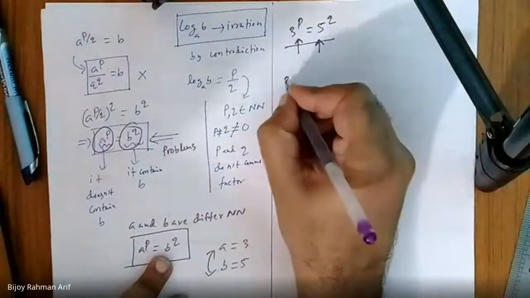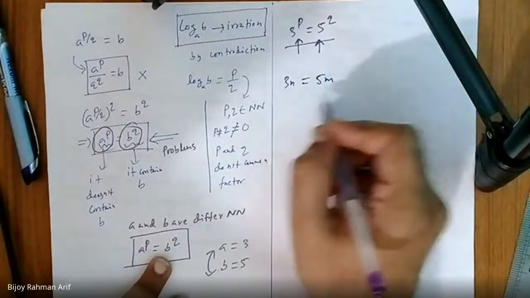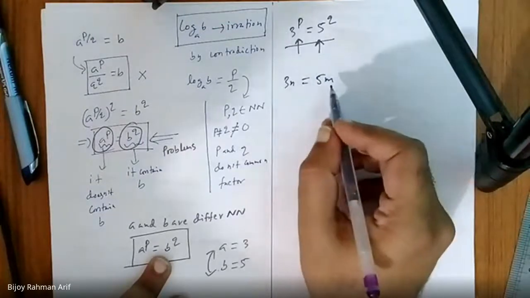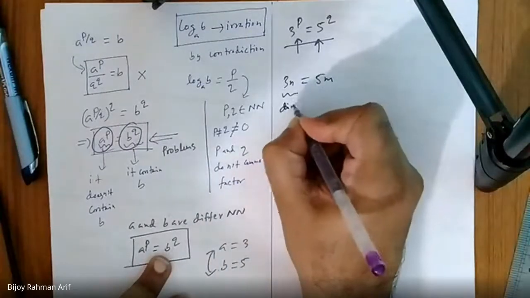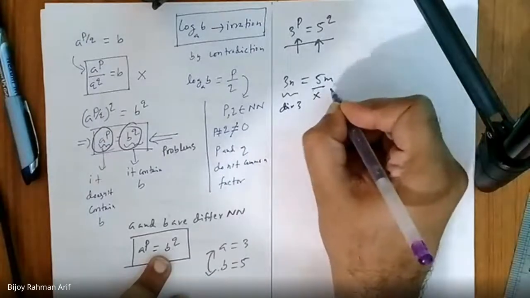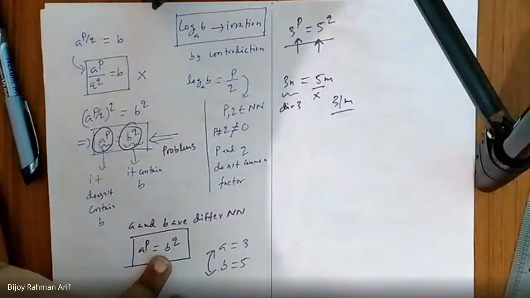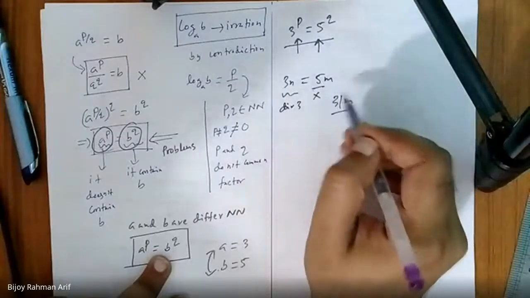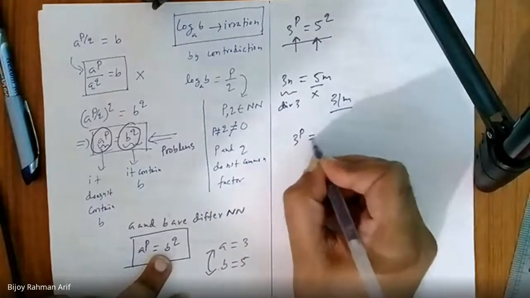Let's take an example. Let's say 3m equals 5n. Can they ever be equal? Can they be equal? It is possible if n is divisible by 3. 5 is not divisible by 3. But if m is divisible by 5, then they might be equal. Am I right? Then n becomes 5m by 3. It is possible.